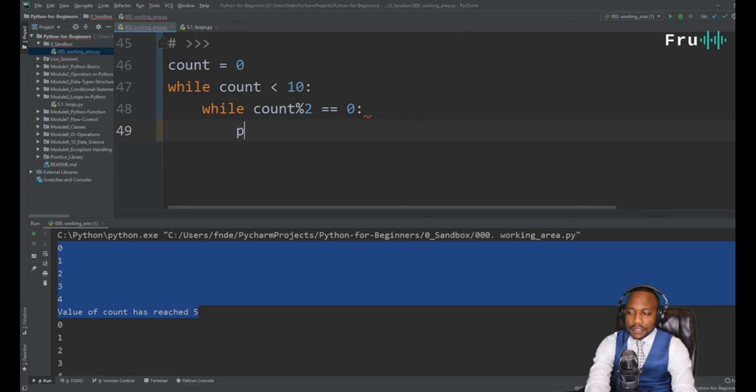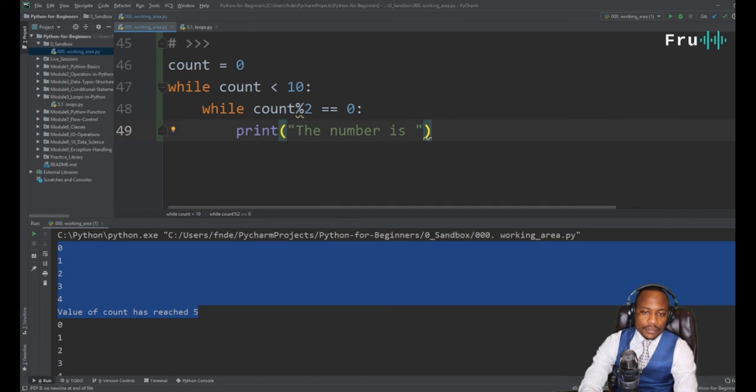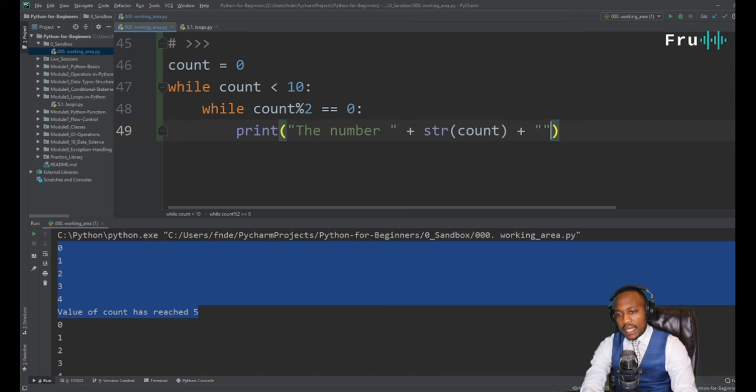We want to print the number is. Let's actually put the number in there as a string, because that's still a number there. I want to do a string of count, and then we want to add is even.